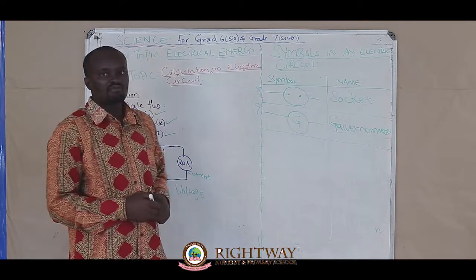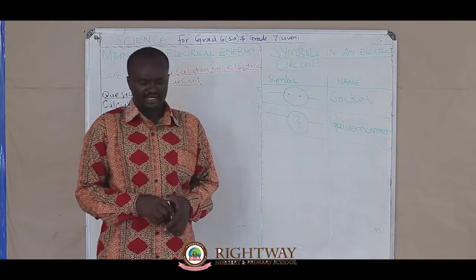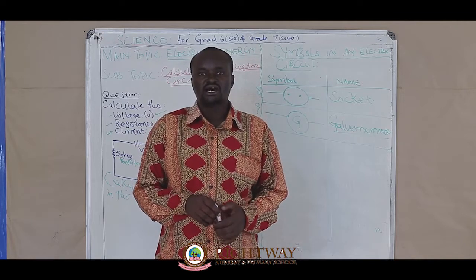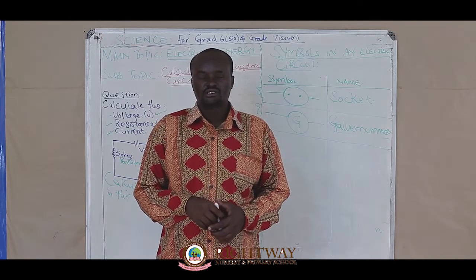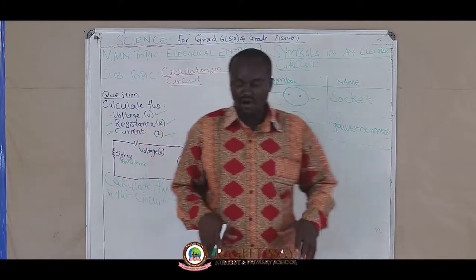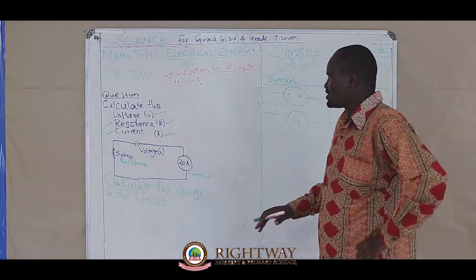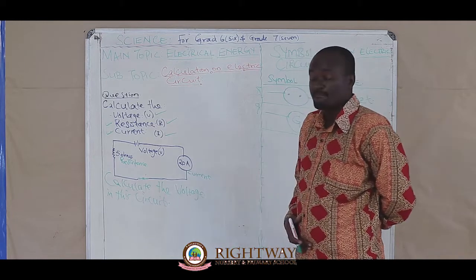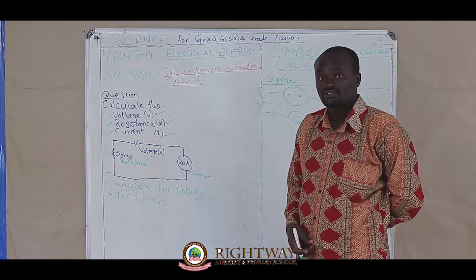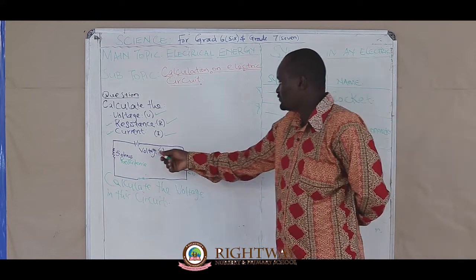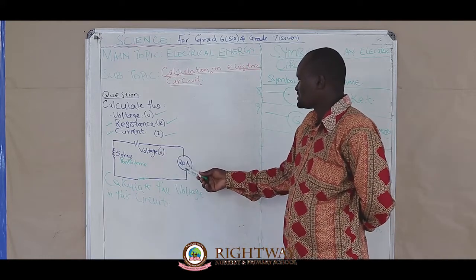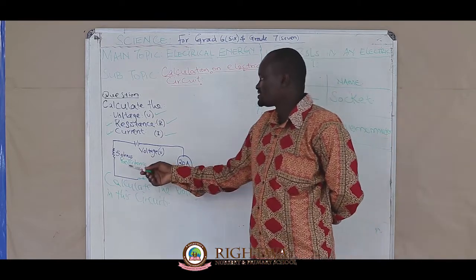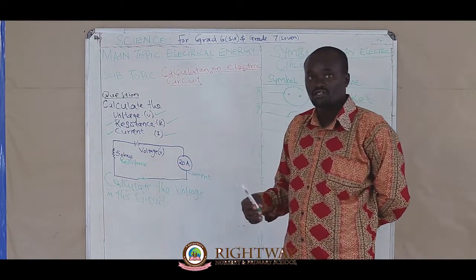Those are some of the symbols in an electric circuit. Now let me go direct to how we calculate such a problem. How do we calculate voltage, current, and resistance?